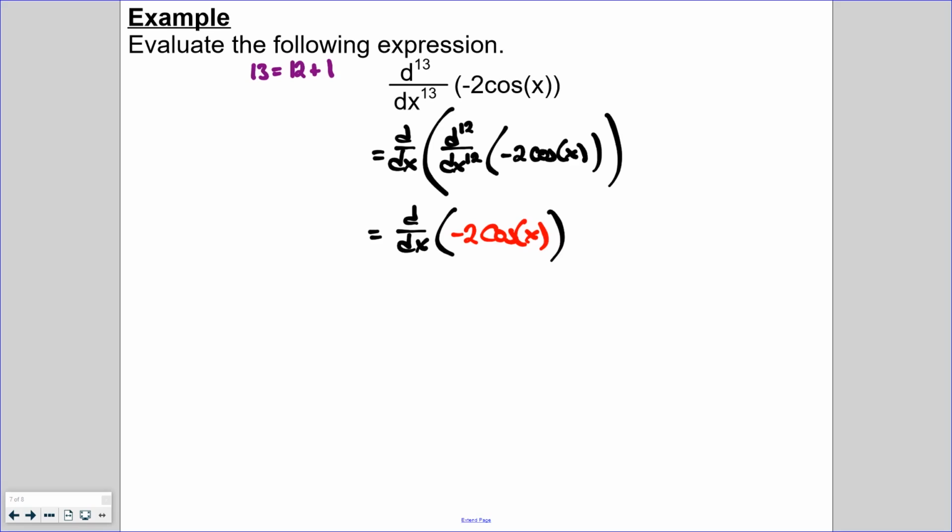And then we can go ahead and take the derivative one more time. Again, we don't have to worry about the coefficient. And the derivative of cosine is negative sine of x. And then we can just simplify this. Negative times negative is a positive, so we're going to end up with positive 2 sine of x as the 13th derivative.